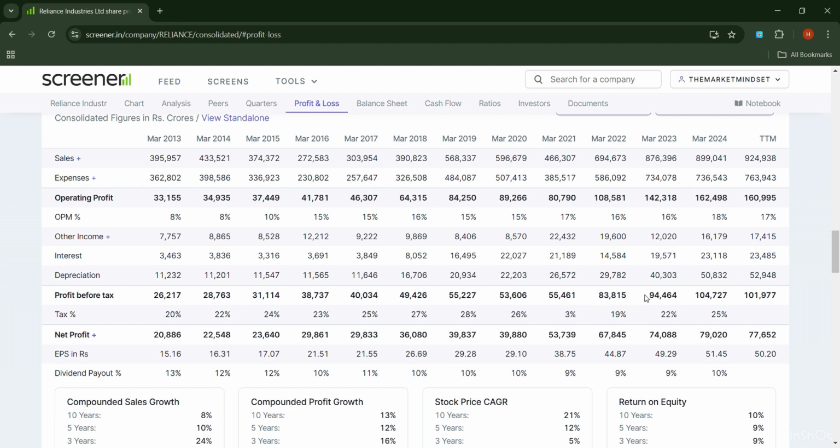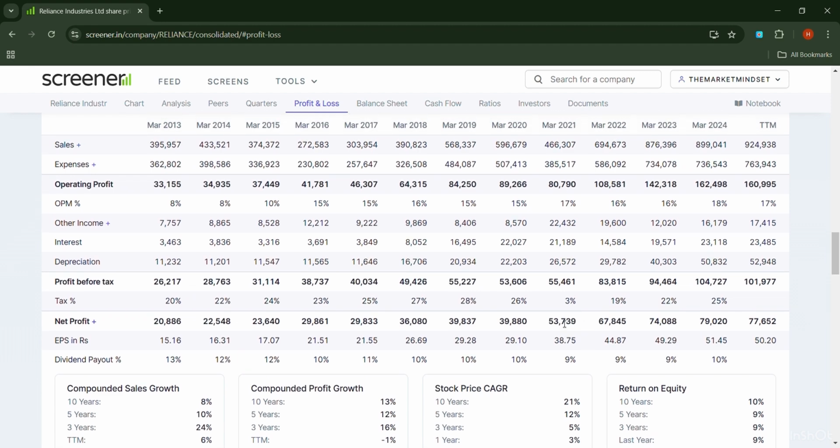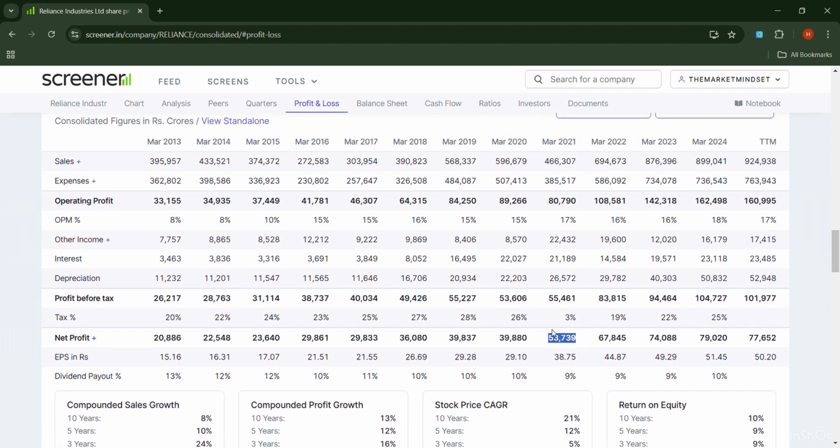Next comes profit before tax, which is just basically profit before paying tax. The name speaks for itself. Then comes the tax percentage, that is standard, like everyone, you also know what tax is. And after you deduct the tax you get the net profit. Net profit is also an important number. So as you can see, the net profit of Reliance Industries has been in an uptrend, like it's growing since March 2020. I can see 39,000 crores, 53,000 crores, 67,000 crores, and so on.